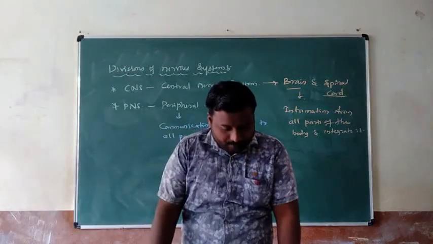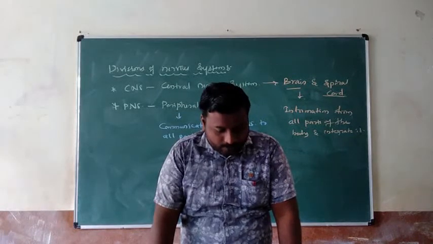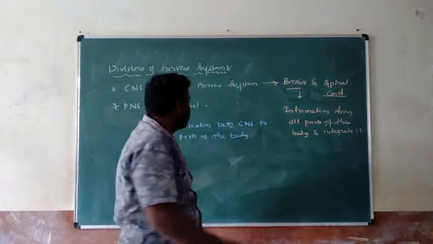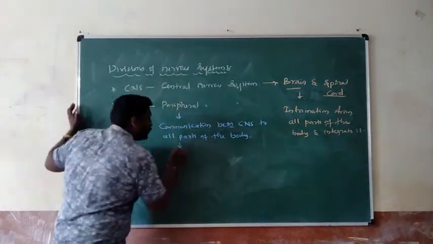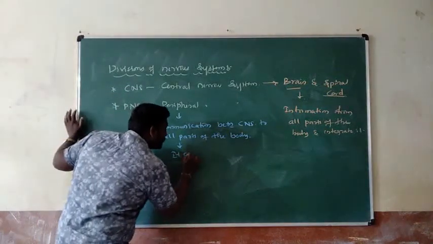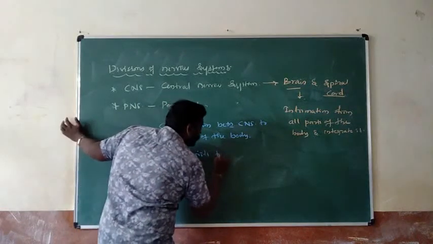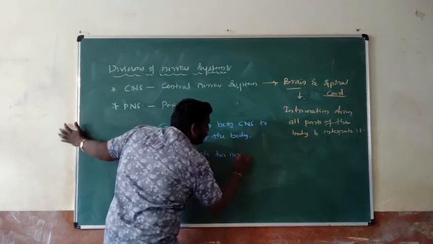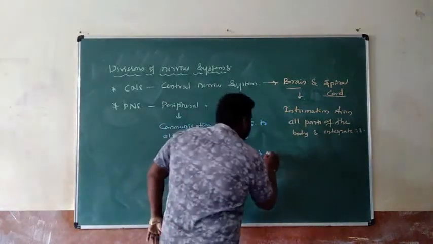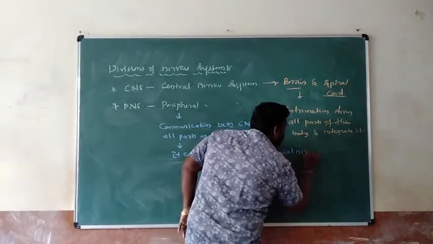It consists of cranial nerves arising from the brain, and spinal nerves arising from the spinal cord. Yes, my dear students. It consists of what? Two types of nerves. First one is cranial nerves.